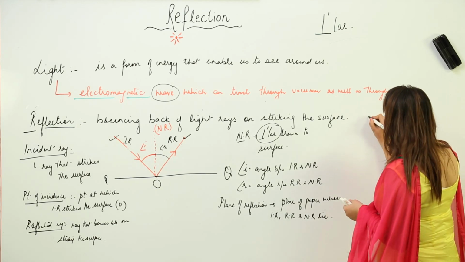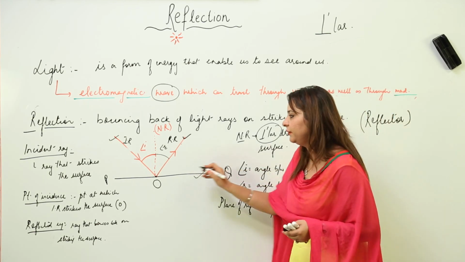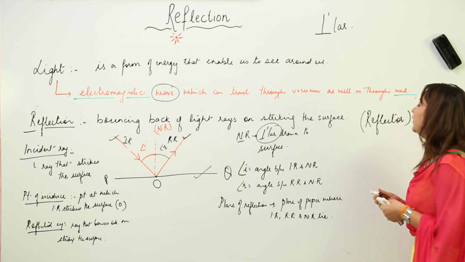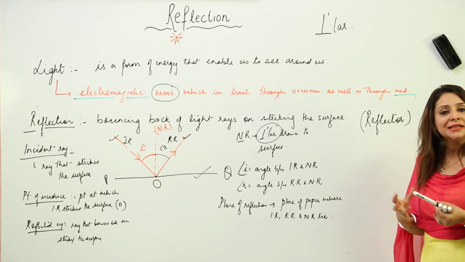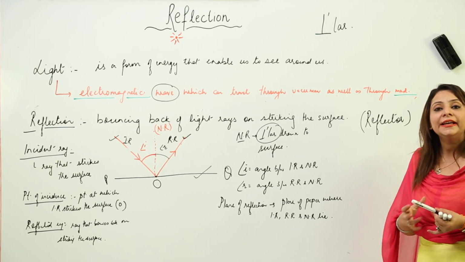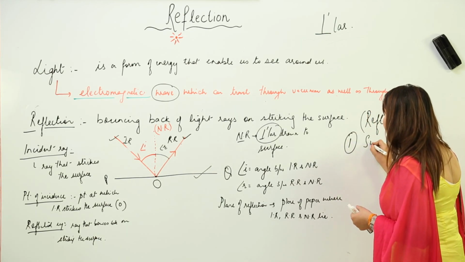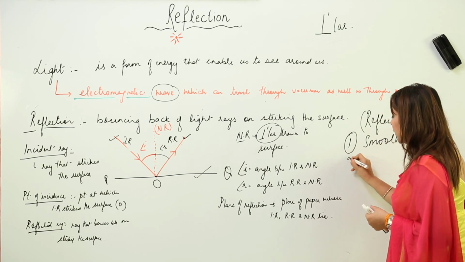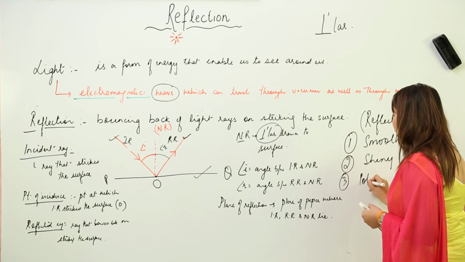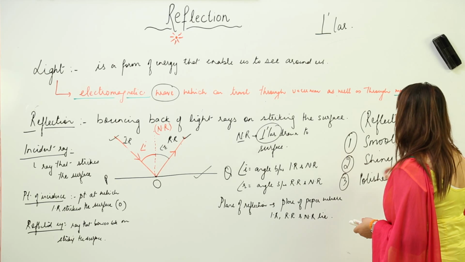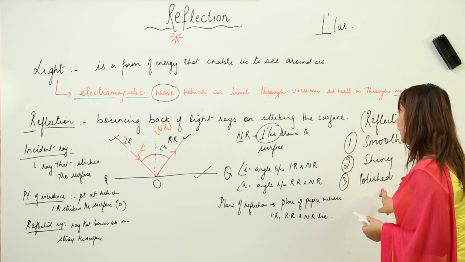Whenever we talk of a reflector, as you can see, this surface is acting as a reflector, that is why it is bouncing the ray. So what are the characteristics of a good reflector? That means, what substance is regarded as the best reflector and what criteria does it fulfill? We see that it should have a smooth surface, it should have a shiny surface, and moreover it should have a polished surface. Any surface fulfilling all these characteristics, smooth, shiny and polished, is regarded as a best reflector.